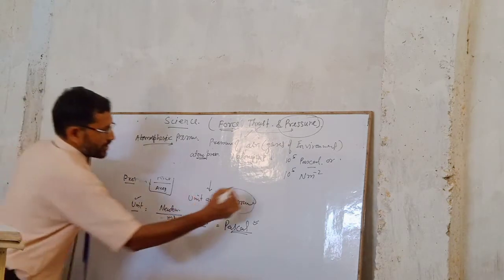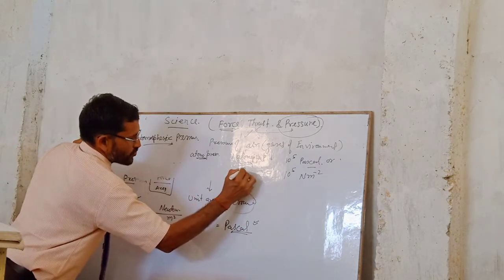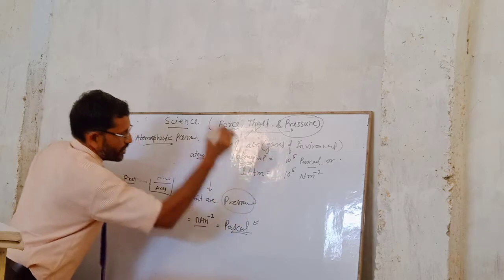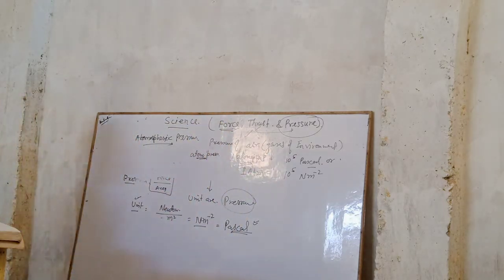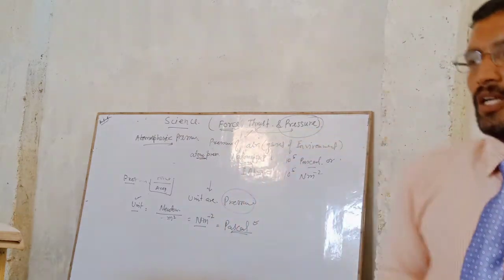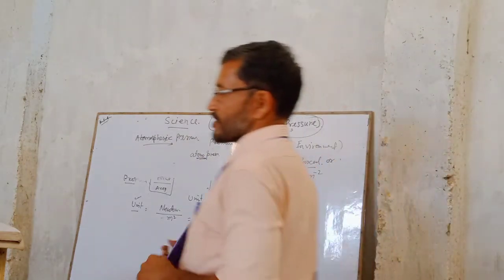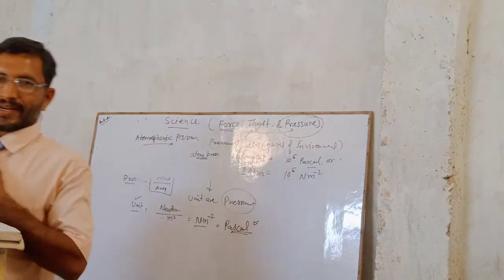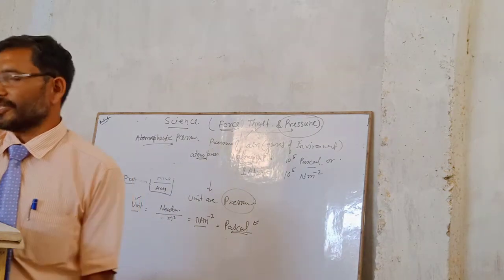This is what we call 1 atmosphere, ATM. Atmospheric pressure is equal to 10⁵ Newton meter square, that is a Pascal, isn't it? So atmospheric pressure is the pressure exerted by the gas or air of the environment.